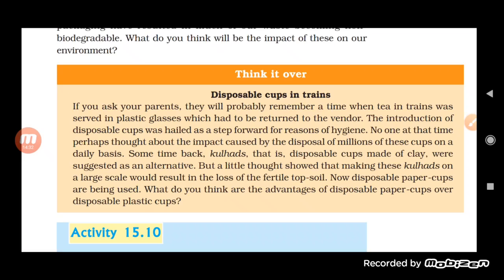Sometime back, the kulhar, a disposable cup made of clay, was suggested as an alternative, but a little thought shows that making these kulhars on a large scale would result in loss of fertile topsoil. Now disposable paper cups are being used. What do you think are the advantages of the disposable paper cup over the disposable plastic cups?